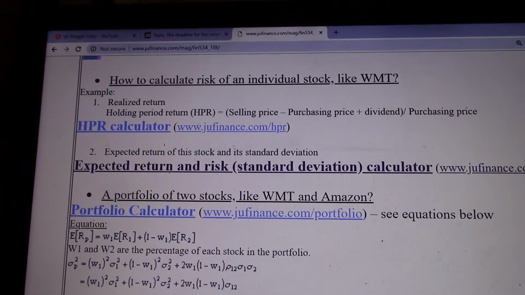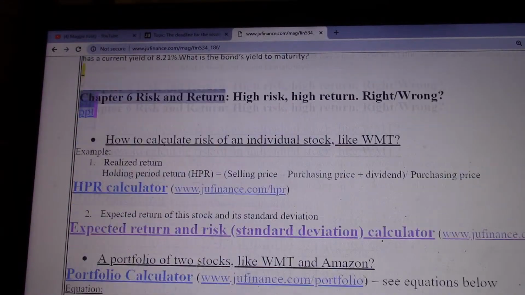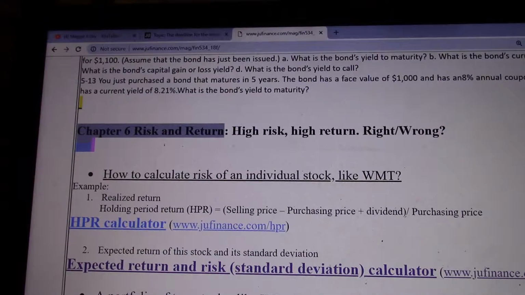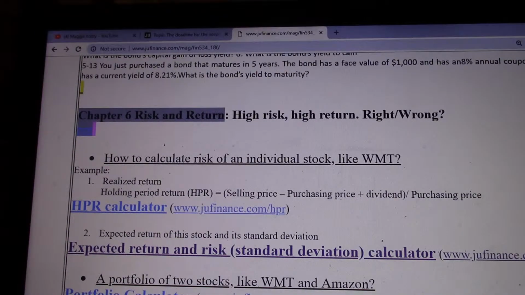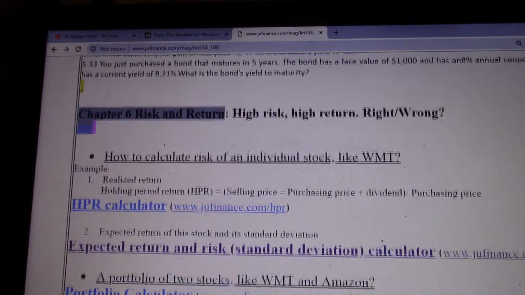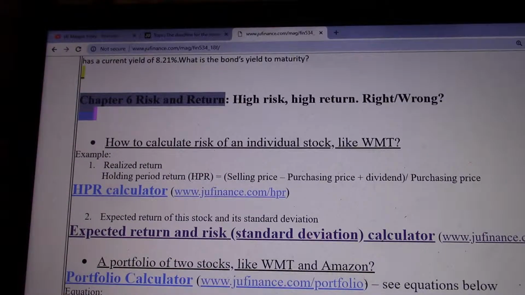Hi class, in this video I'll give you a review of Chapter 6, Risk and Return. We all know high risk means high return, that's true. For example, if you invest in Tesla stock, your returns from that Tesla stock should be higher than your returns from your investment in Walmart, because Tesla is riskier. It's riskier than Walmart stocks.